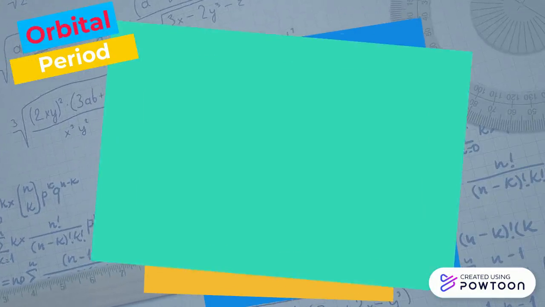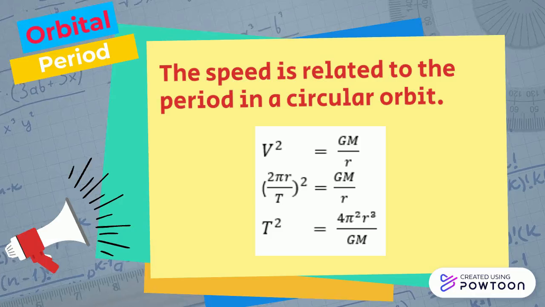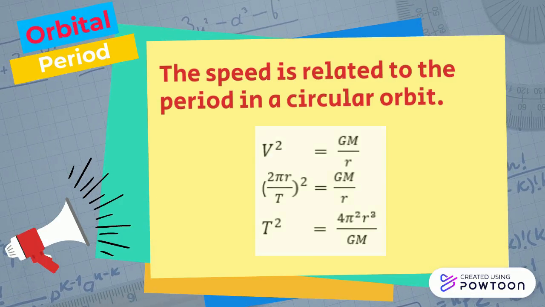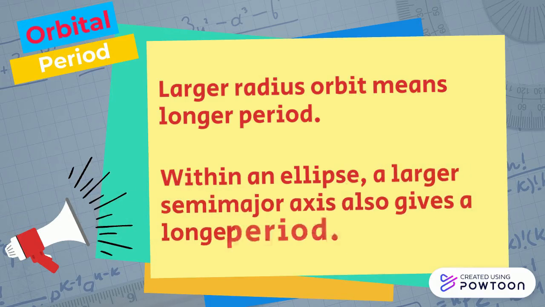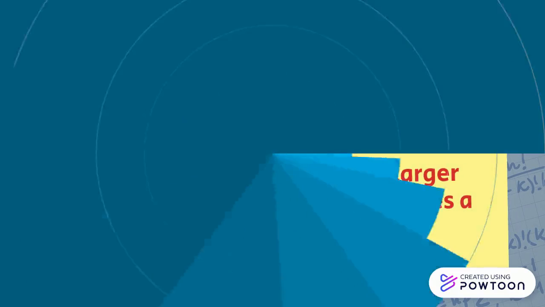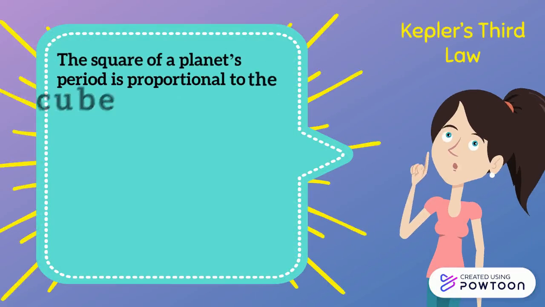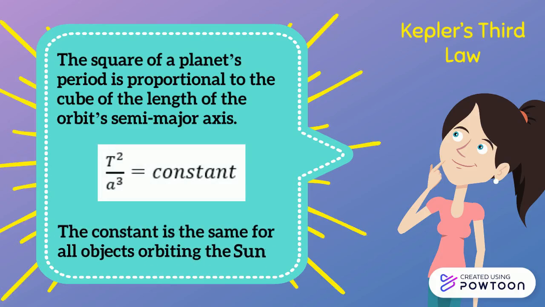Orbital period. The speed is related to the period in a circular orbit. A larger radius orbit means a longer period. A larger semi-major axis also gives a longer period. T squared over a cubed is equal to a constant. The constant is the same for all objects orbiting the Sun.